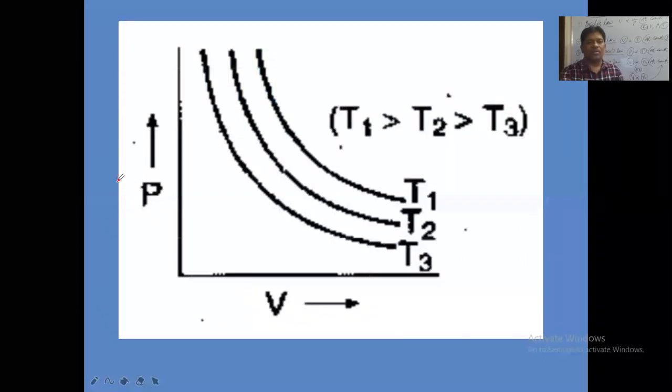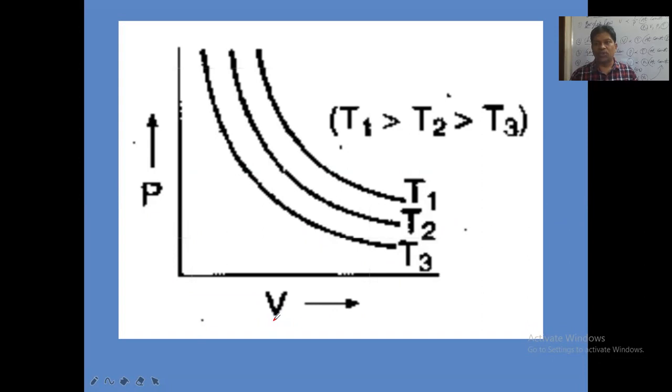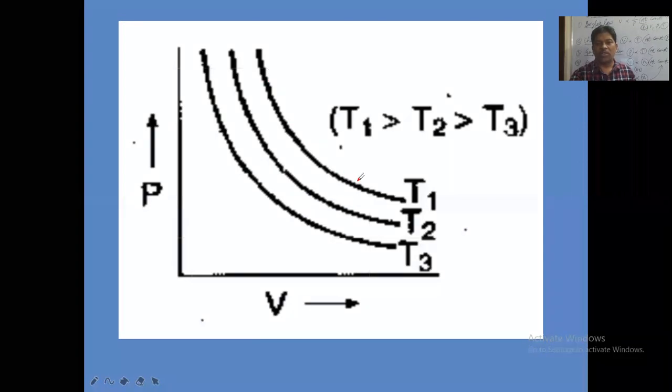Next, here we have taken pressure versus volume. How are pressure and volume related? They are inversely proportional. Whenever pressure and volume are inversely proportional and we plot a graph between them, we get a rectangular hyperbola. At constant temperature T1 we got this rectangular hyperbola. At constant temperature T2 we got this curve. At constant temperature T3 we got this curve. So at different constant temperatures, we have got rectangular hyperbolic curves.